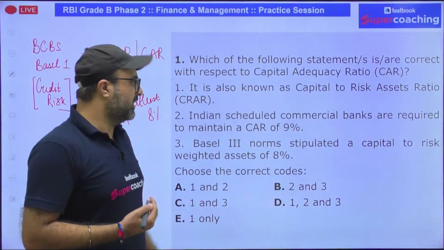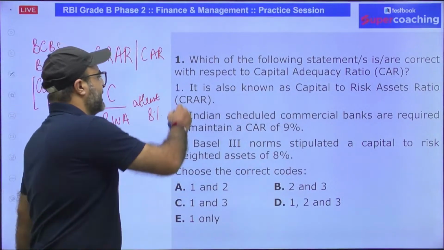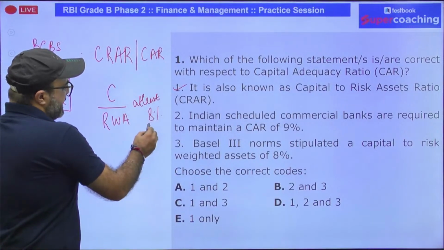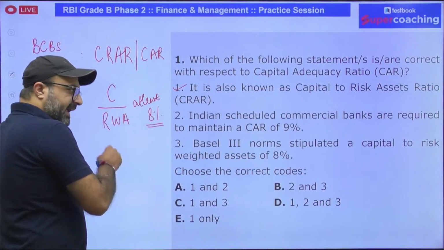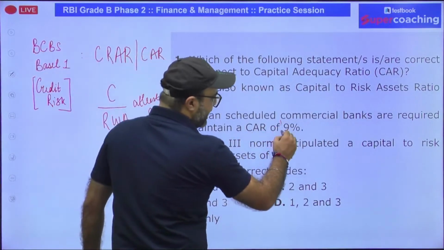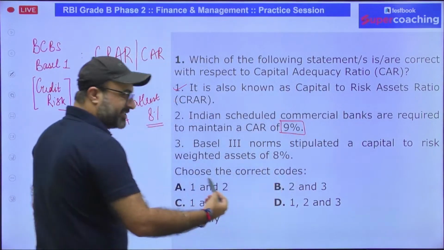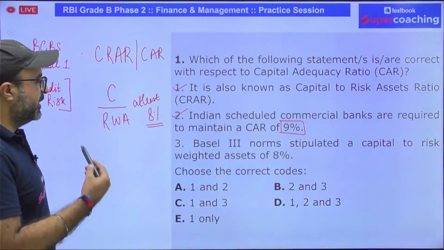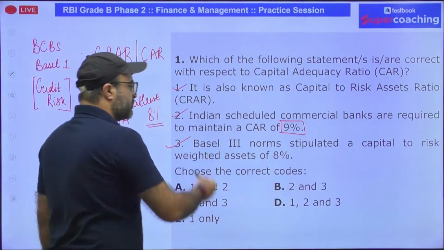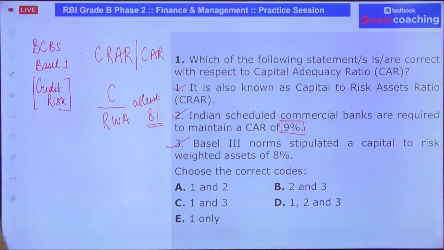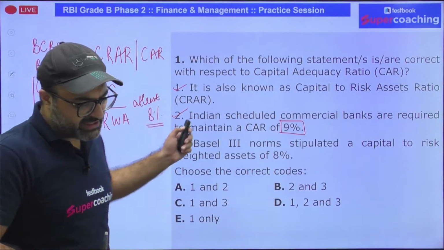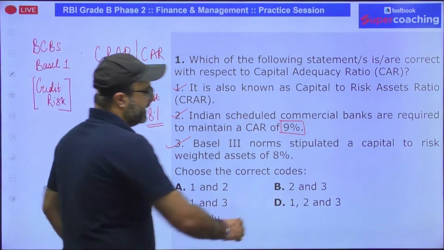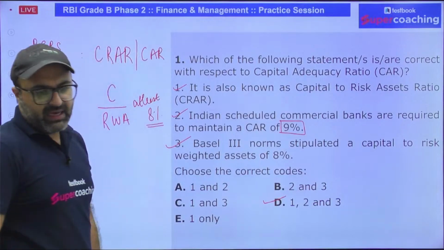The first option we have says it is also known as capital adequacy ratio. That is true. For an Indian scheduled bank, according to BIS, it needs to be maintained at 8%. That is true. But RBI asked Indian banks to maintain 1% extra, that is 9%. That is also true. Basel III norm stipulated a capital to risk-weighted asset ratio of 8%. That is true in Basel I, Basel II, Basel III. In all the three norms, this percentage has been maintained the same, that is 8% only. So the answer is going to be option D. 1, 2 and 3 are the correct answer.